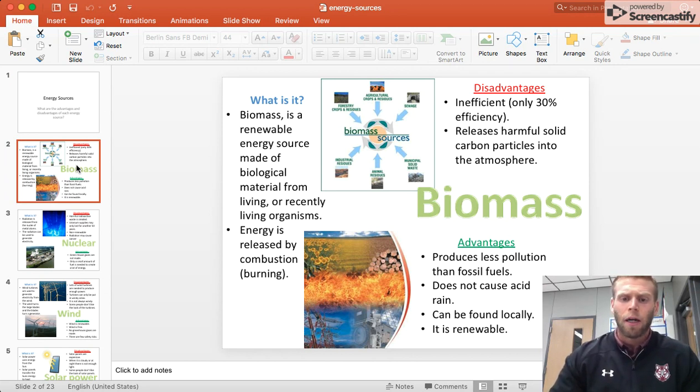Some of the advantages of biomass: it produces less pollution than fossil fuels like oil and coal. It does not cause acid rain, so that's a good advantage, better for the air quality. It can be found locally, and it's renewable, meaning that you can always find more of it. All right, so that will be your biomass.